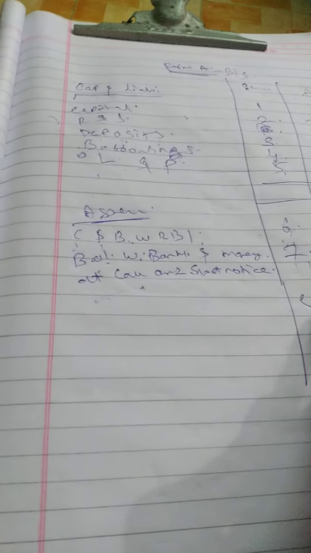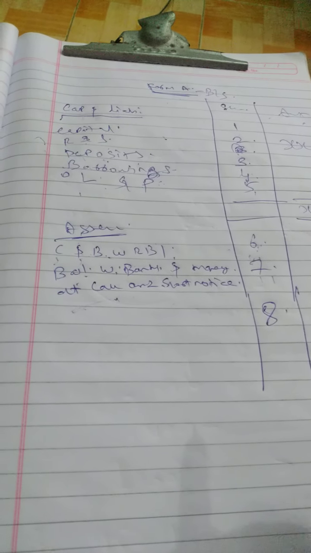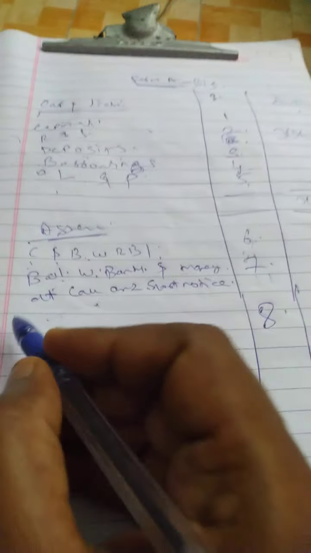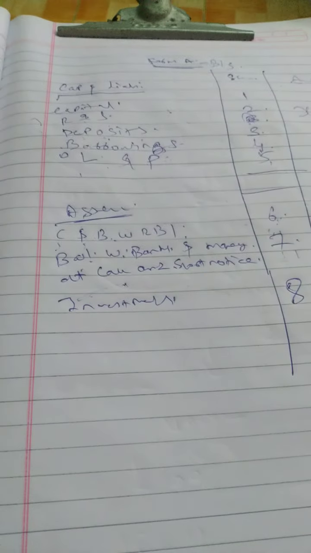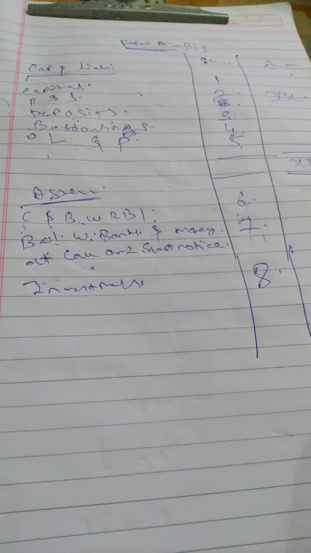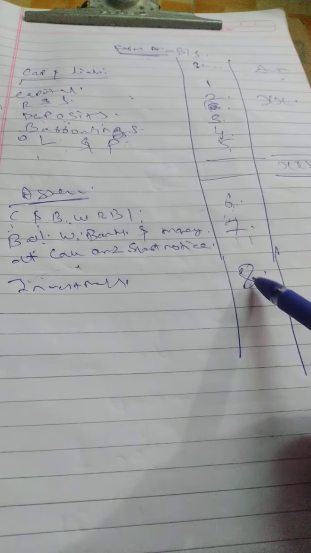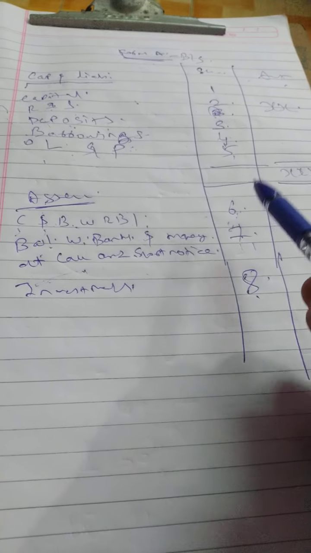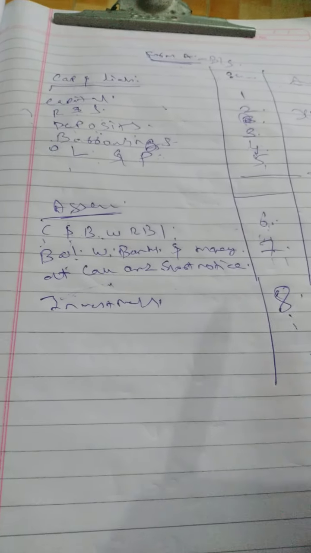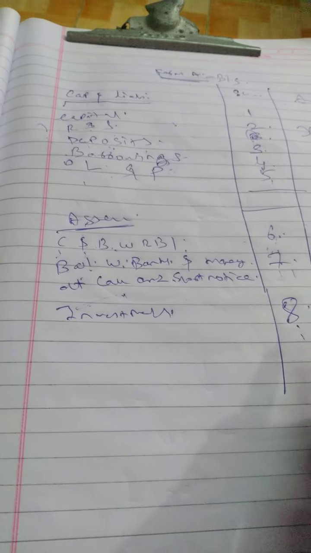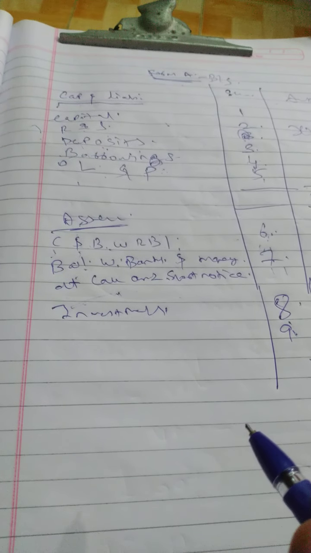Okay. Then what about 8? 8 is investments. Investment in land or investment in building or investment in shares. Everything should be presented under investments. Please go through the breakup for 8. Please go through the breakup for 7. Please go through the breakup for 6. For each schedule there is a separate breakup which is given in the institute material. Please go through it one time. Okay. So 9. What is the 9? What might be the 9 actually?